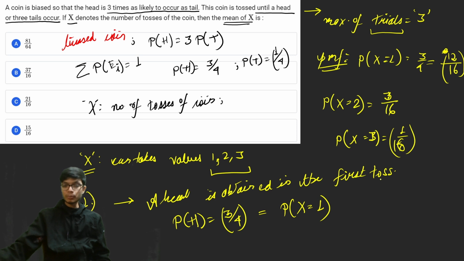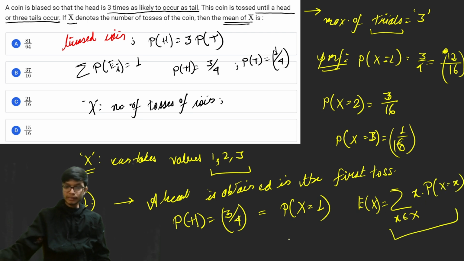So from here I have the PMF function. Now I have to find the expected value or the mean. I have already told you that expectation or mean is given as the summation over x belonging to the sample space of x into the PMF function. If you compute this, for the expectation value, x value is 1 into the corresponding probability 12 by 16. For the case when x is equal to 2, the corresponding probability is 3 by 16, and when x is equal to 3, the probability is 1 by 16.